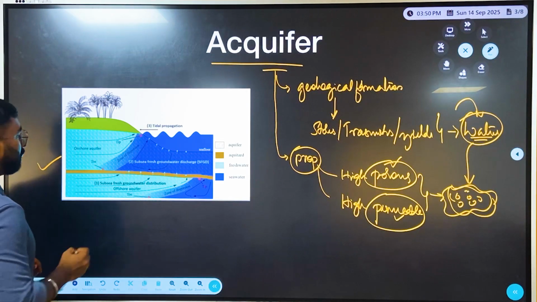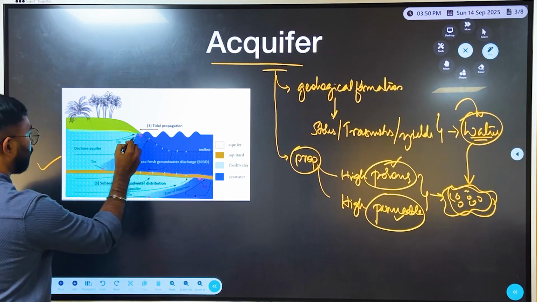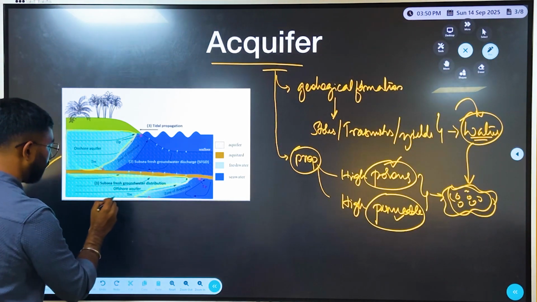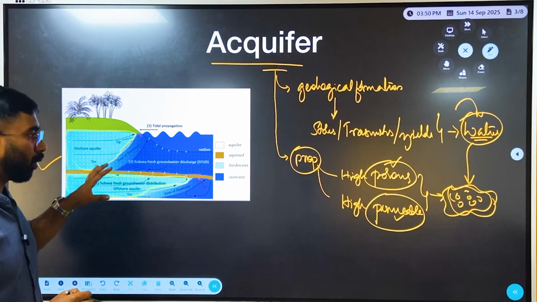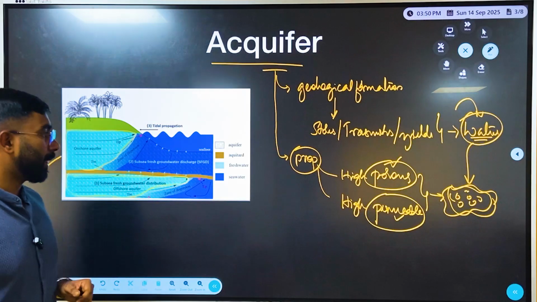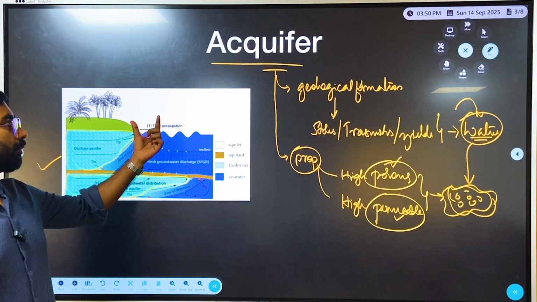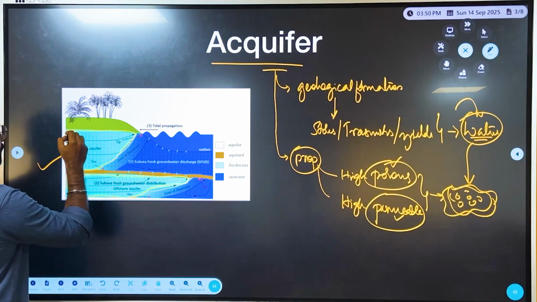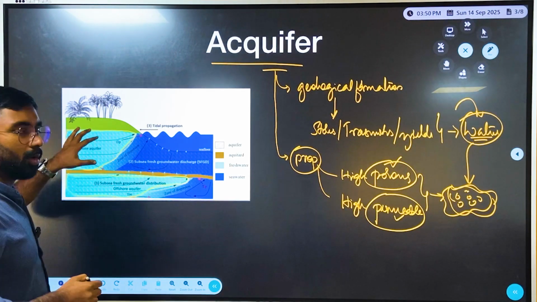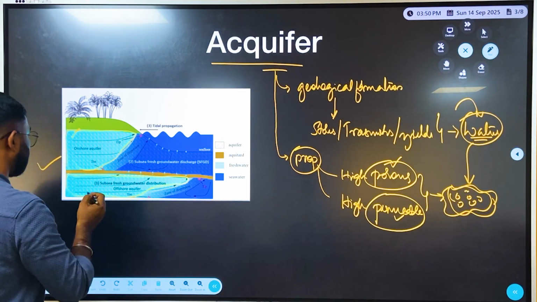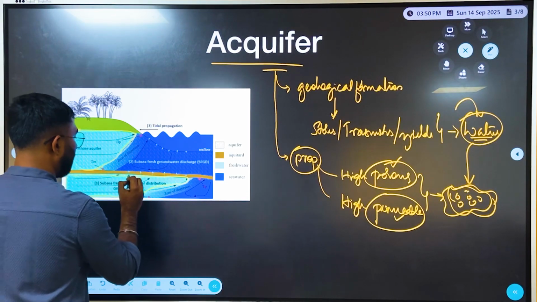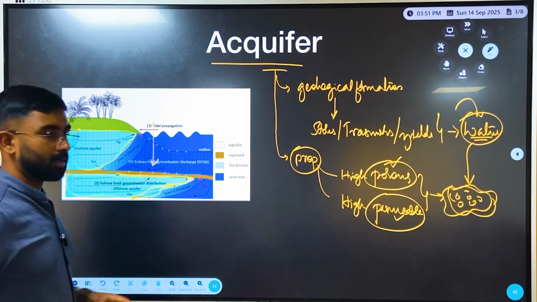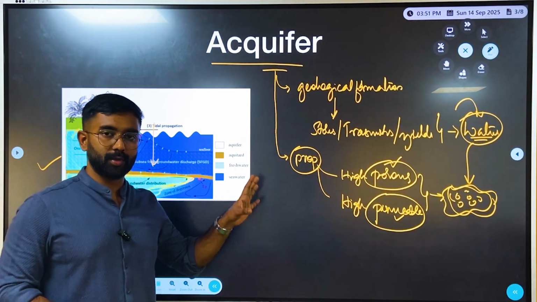So if we see the diagram, the blue area here, and also the one underneath this, is what we call an aquifer. And what is an offshore aquifer? This is an aquifer which is normally found on the terrestrial part of the land or the world, and the same thing, if it extends underneath the ocean surface, then we call it an offshore aquifer.